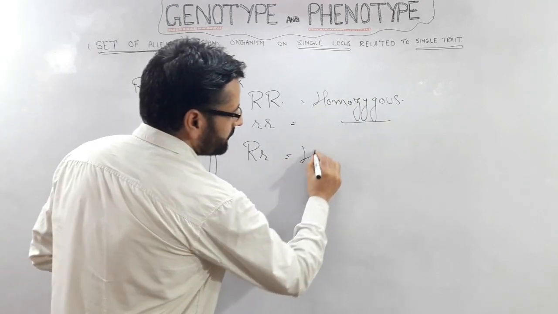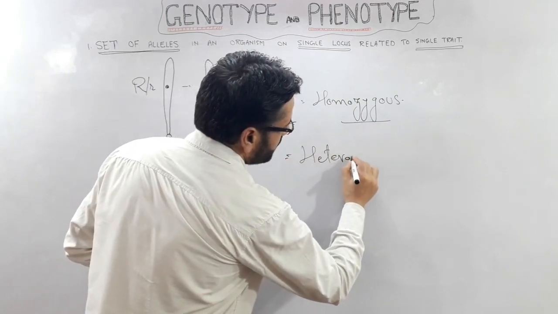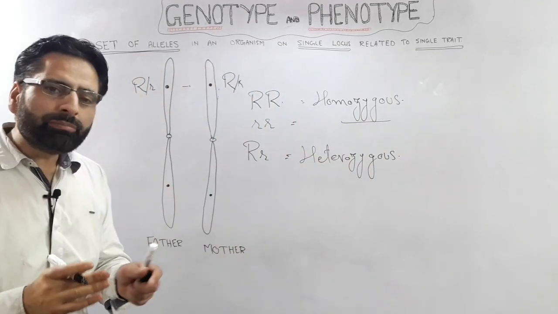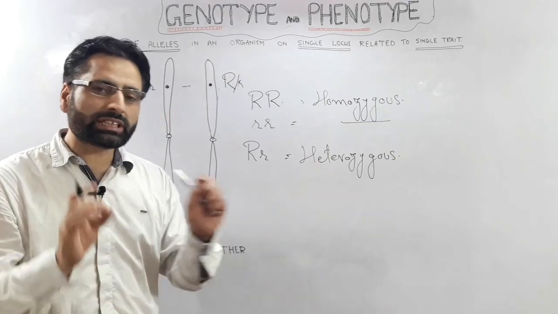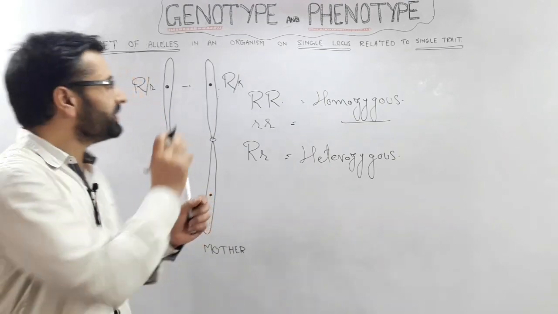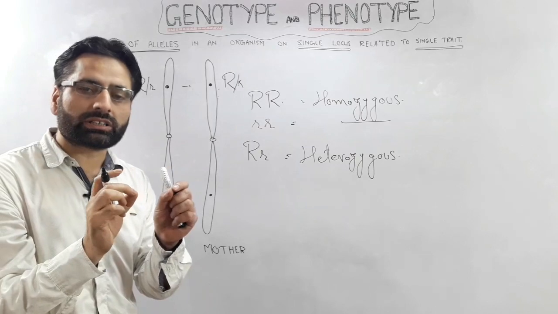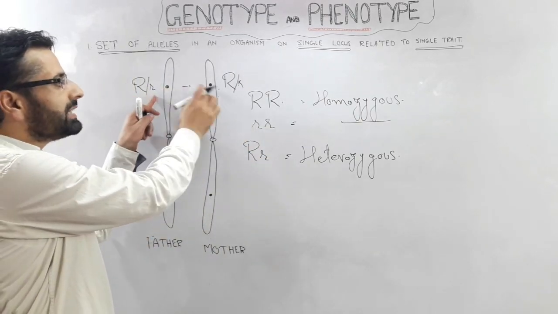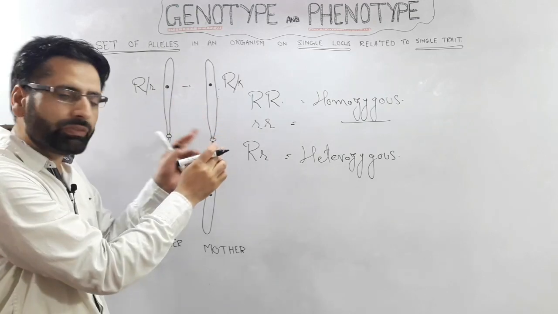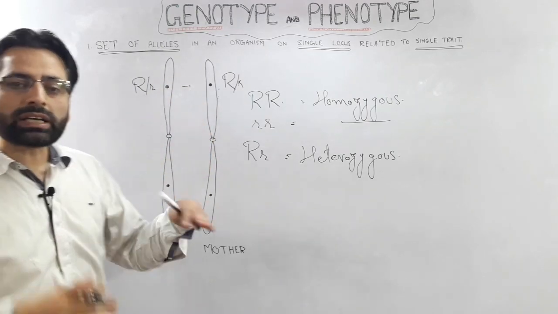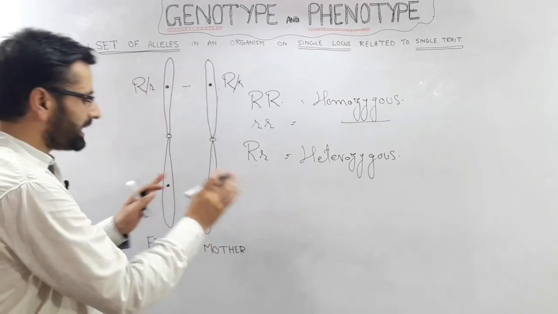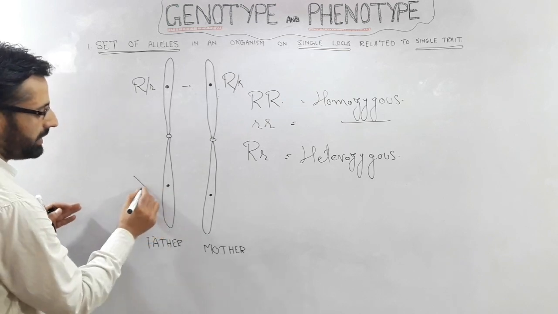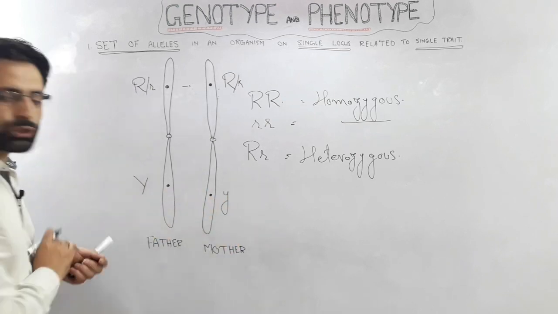Then this individual is called heterozygous. But remember, these homozygous and heterozygous terms are used with respect to this single locus. This heterozygous condition refers to the different kinds of alleles present in an individual at the same locus, not at different loci. For example, if here it is the color of the seed and we represent it by capital Y and small y.